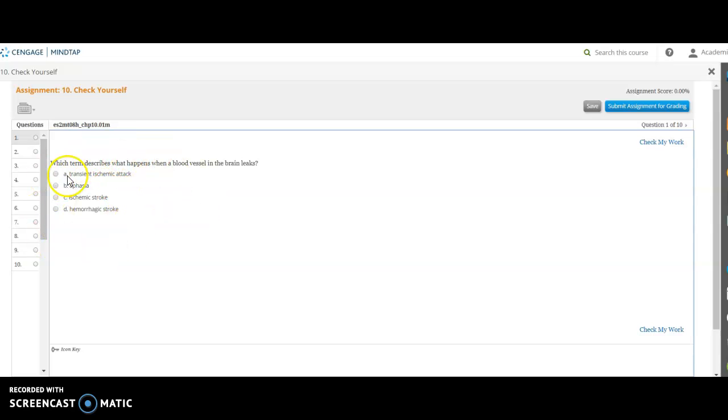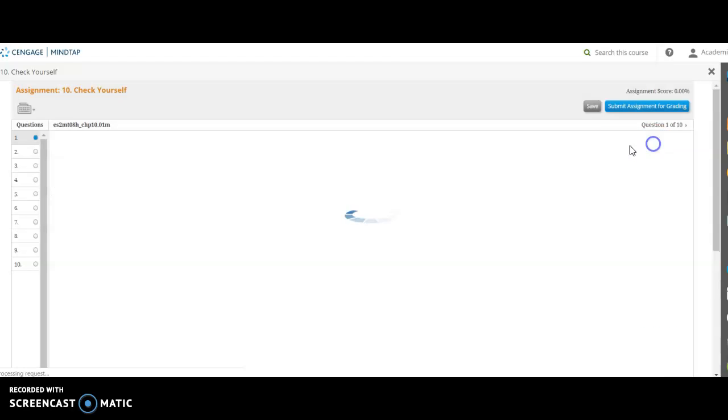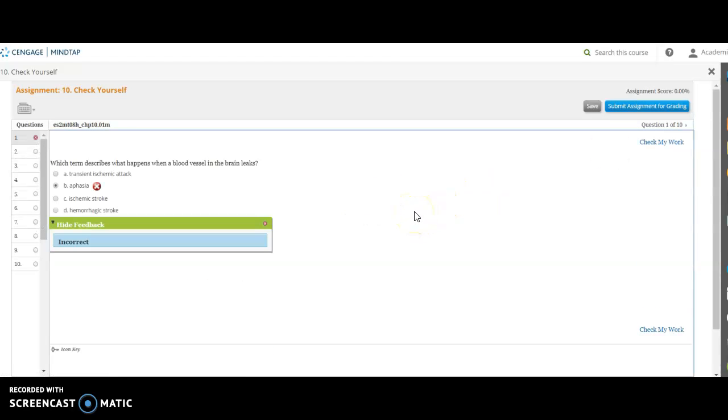For demonstration purposes, I'm going to click on aphasia. So I'm going to go over here to check my work and click on this blue hyperlink to see if this answer is correct. And it is not. You will know that it is not because it'll say incorrect here. It'll also give you a red X next to your answer.